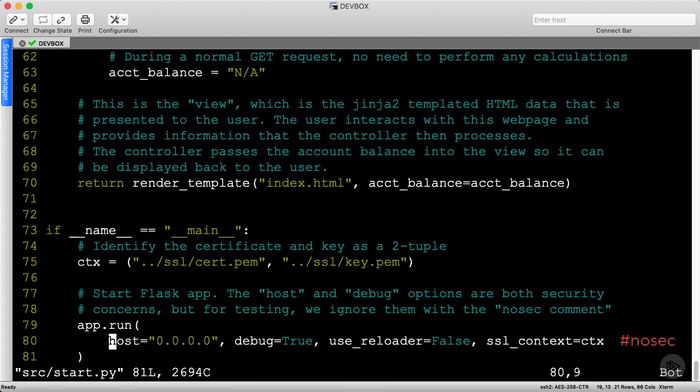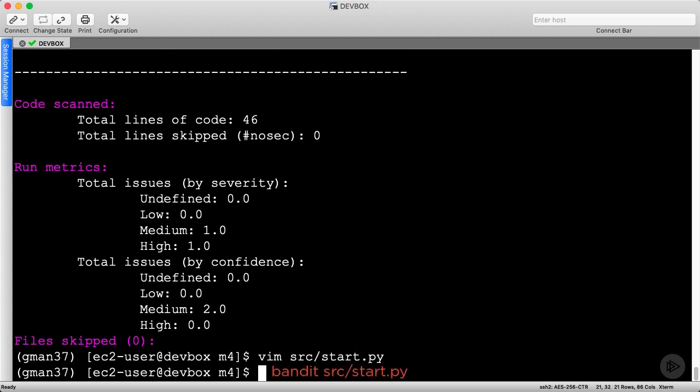At the end of the line containing the issues, we can just add a comment that says nosec, which tells Bandit to ignore the entire line. Let's save this file and rerun Bandit to ensure we don't have any other problems. Remember, we don't need to skip these rules because our source code now instructs Bandit to ignore that line.